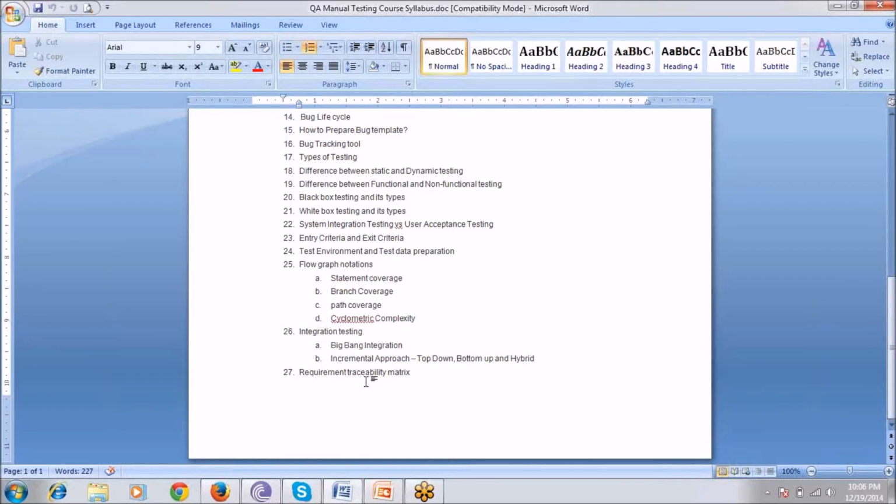And then lastly there will be the requirement traceability matrix. After testing our application, the test cases, the FSD, the business requirements, and the test execution report should match together.